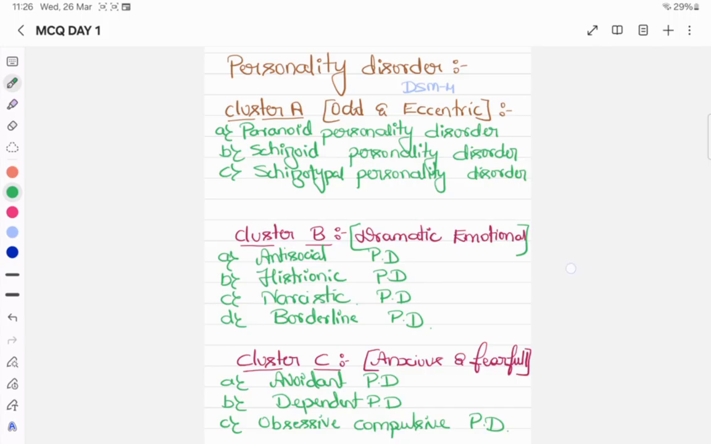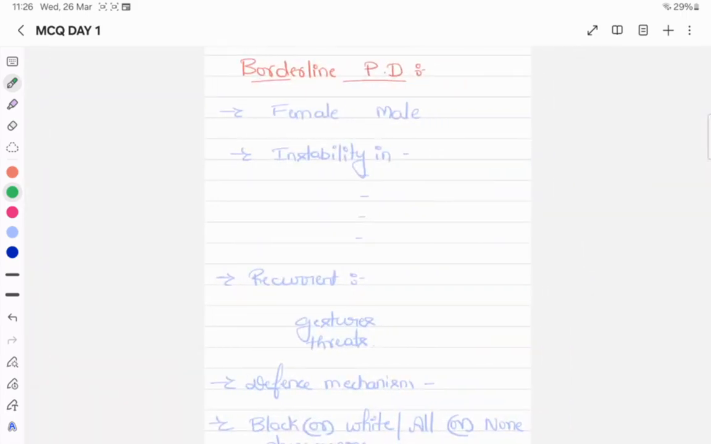So we'll discuss borderline personality disorder. What is borderline personality disorder? Now, some important one-liners. When we compare gender, the occurrence of borderline personality disorder is more in females compared to males. That is the first important thing. Next, they have instability. Instability means they are not stable, always changing.